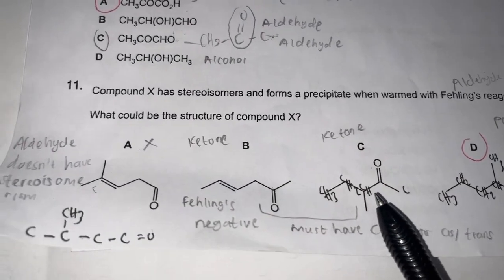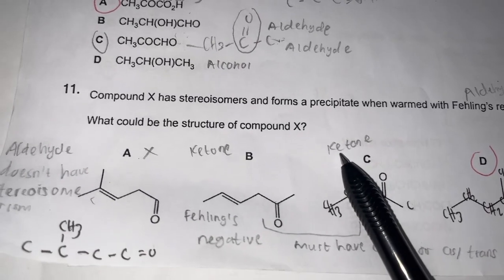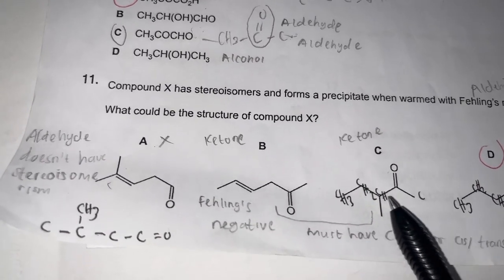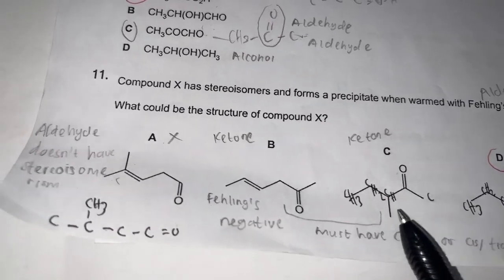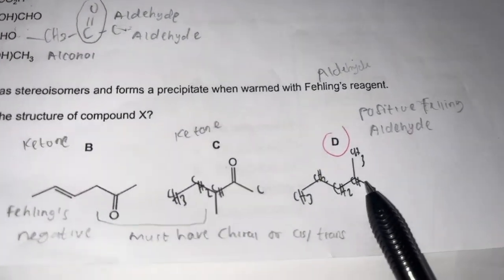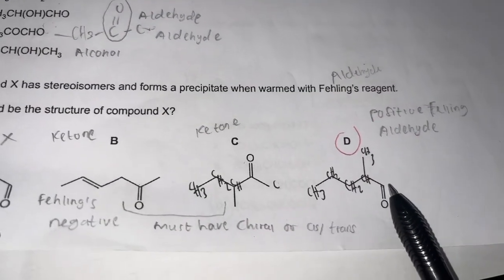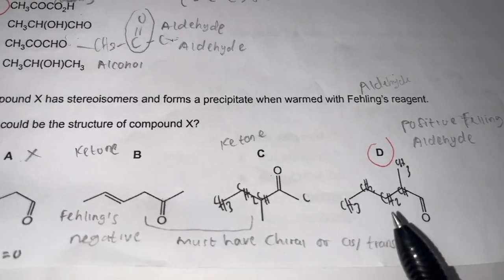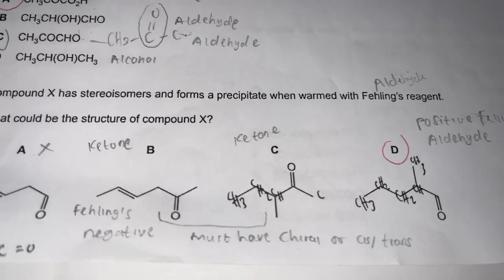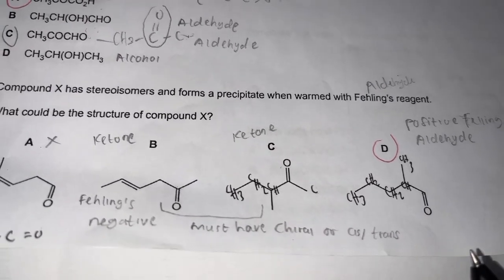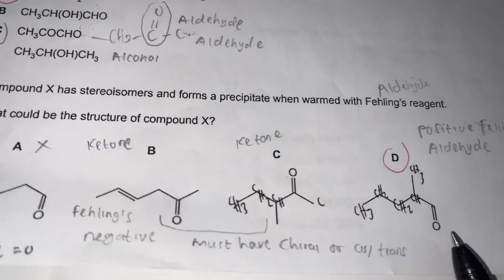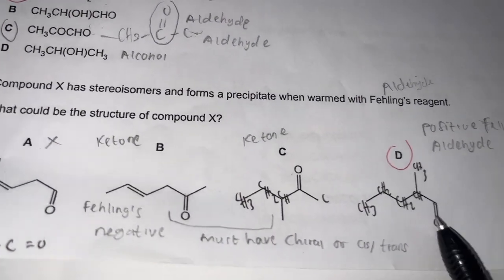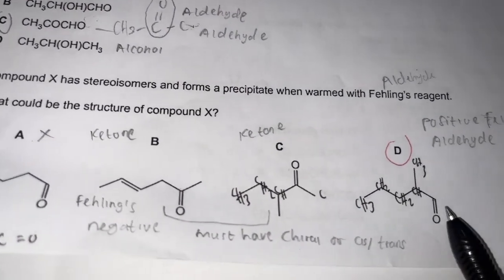Option C, this compound is also a ketone, therefore it does not give a positive Fehling's test. It is incorrect. Option D, this compound contains an aldehyde group. The carbon next to the aldehyde is attached to different carbon groups, making it a chiral center. Therefore, it has stereoisomers and reacts with Fehling's reagent. This satisfies both conditions, so the correct answer is D.